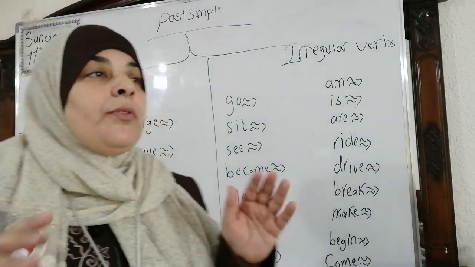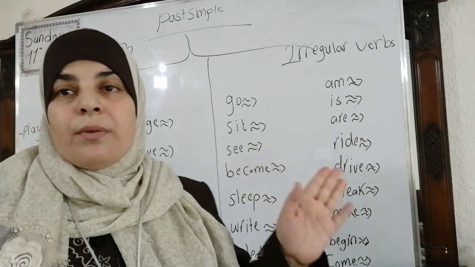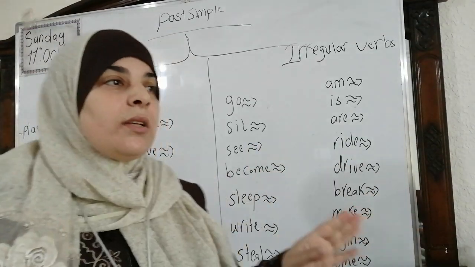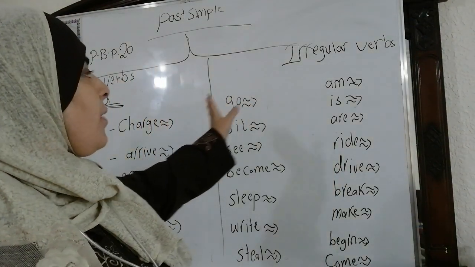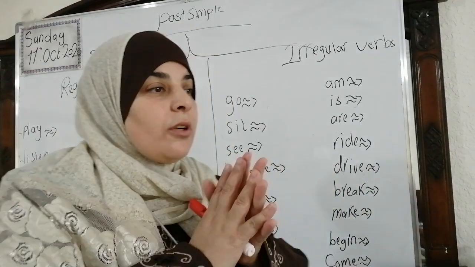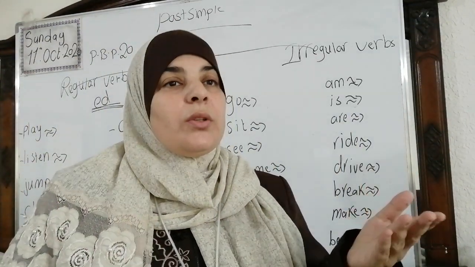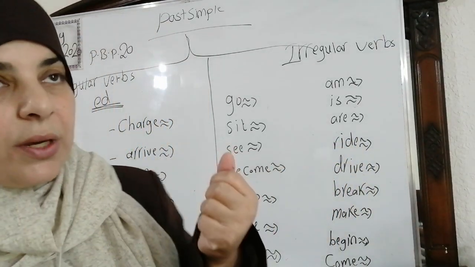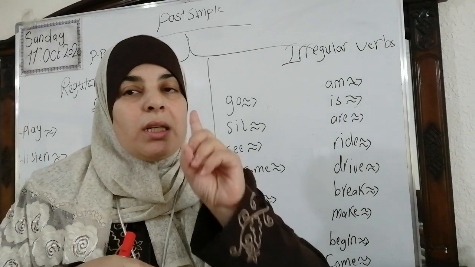Now, before we start, I'm going to say that we have verbs. These verbs are divided into two types, the regular verbs and the irregular verbs, okay? What do you mean by regular verbs? These are verbs that when we change them into the past, we add only ed.